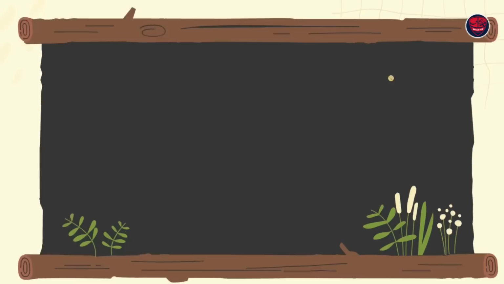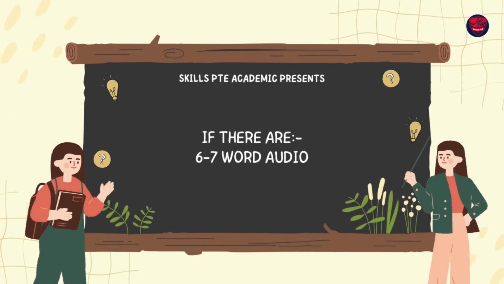Meaning, let's say if there is a 6-word audio, 7-word audio, I'm sure nobody has any problems. But let's say the audio crosses 10 words. Let's say 14 words, 15-word audio. Now the problem starts only if you try to speak every word as it is. Then don't speak.